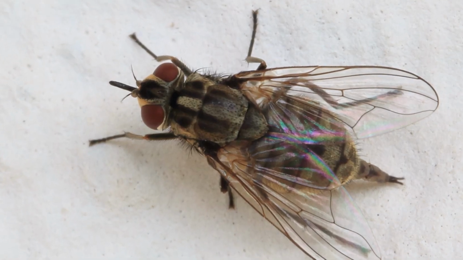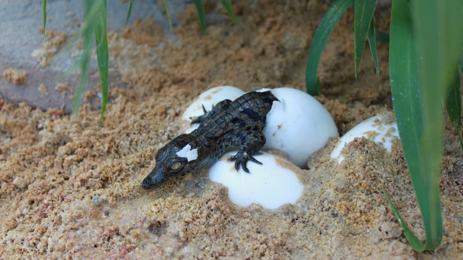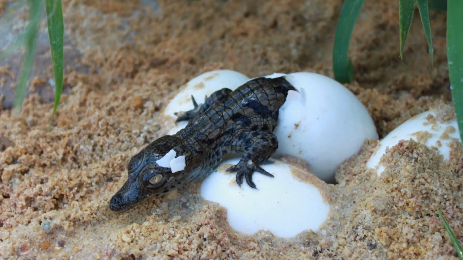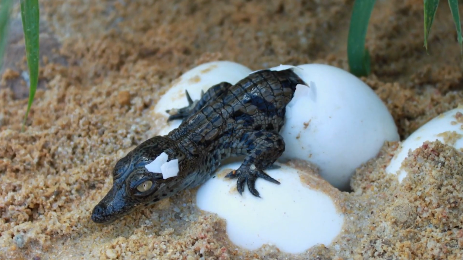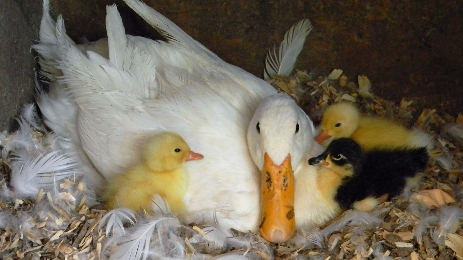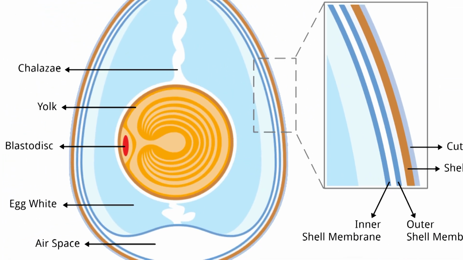Housefly lays eggs. Baby crocodile hatches out from the egg. Duck with the eggs. There is a very interesting question. Do all birds lay fertilized eggs? That is what we have to explore.